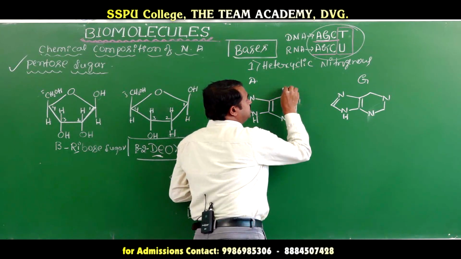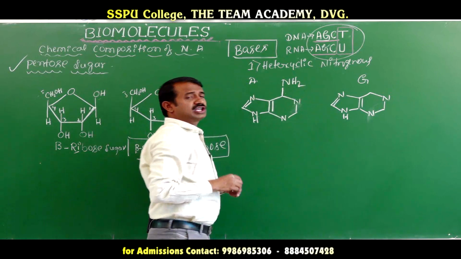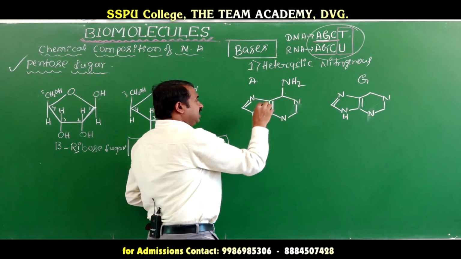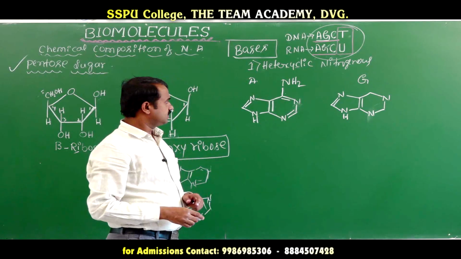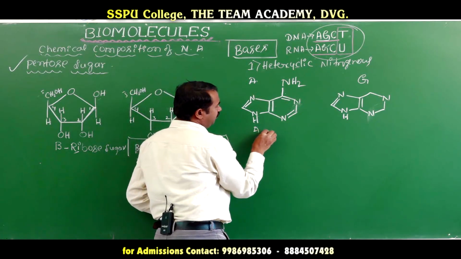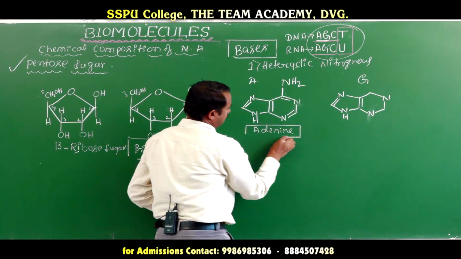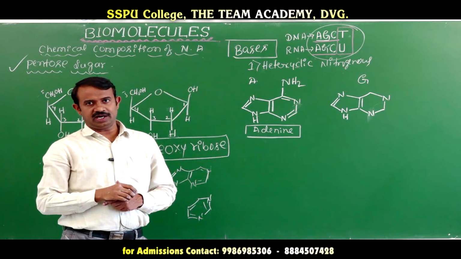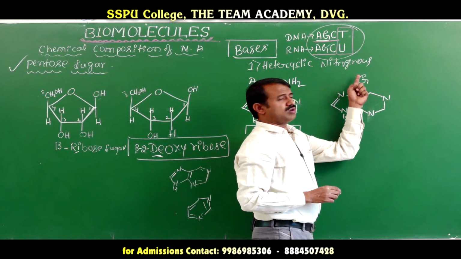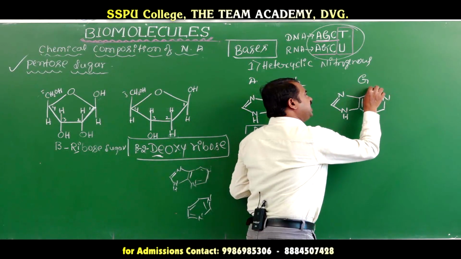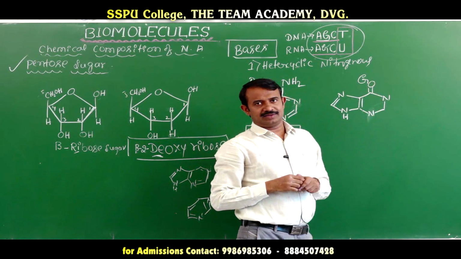Here what will happen? One group is an NH2 amine functional group. Here the double bond and double bond. This is the structure of adenine. Guanine means here, if the double bond is formed here, a carbonyl double bond.